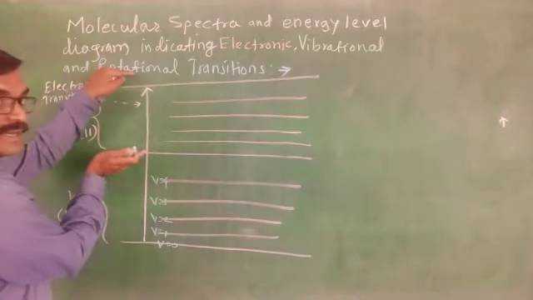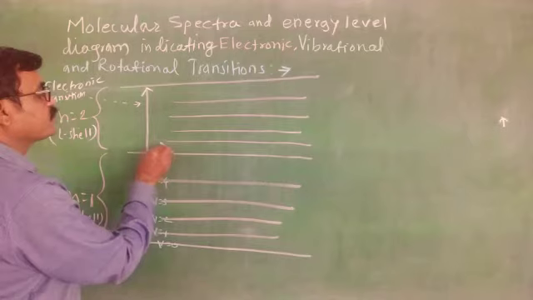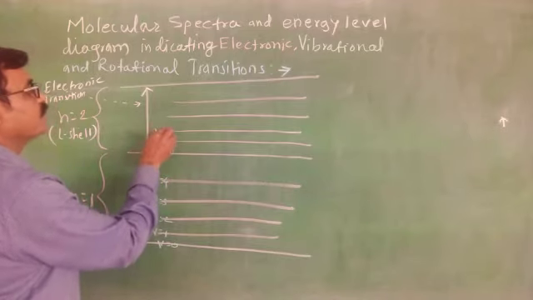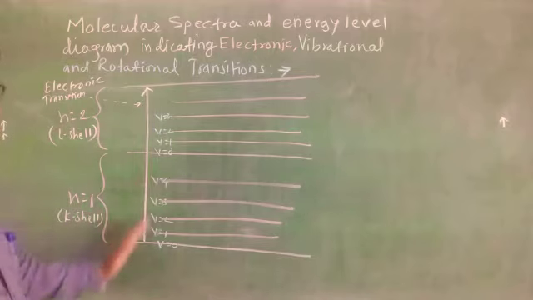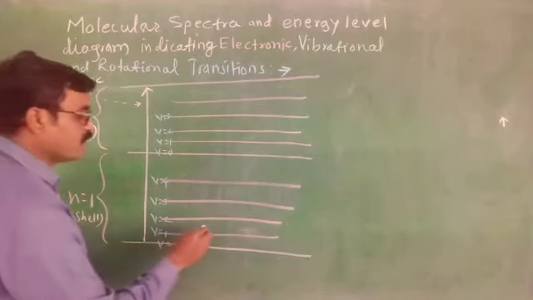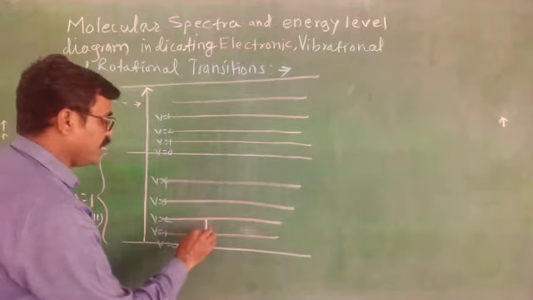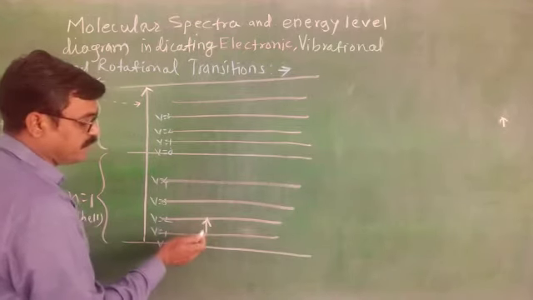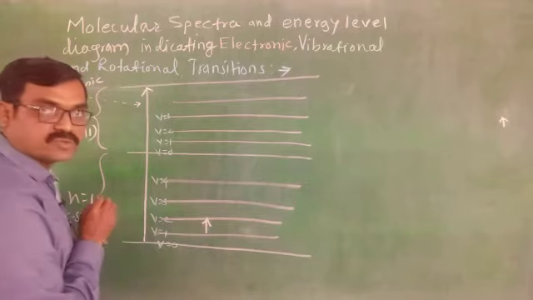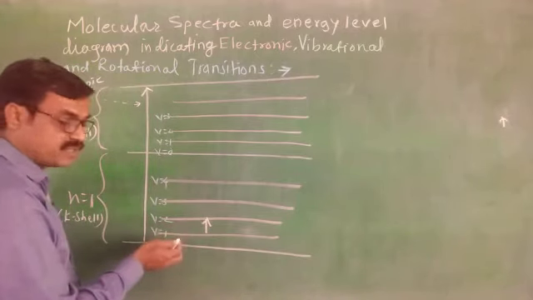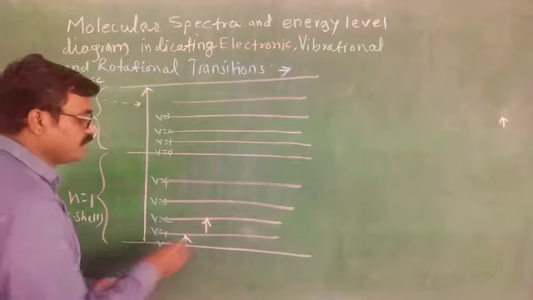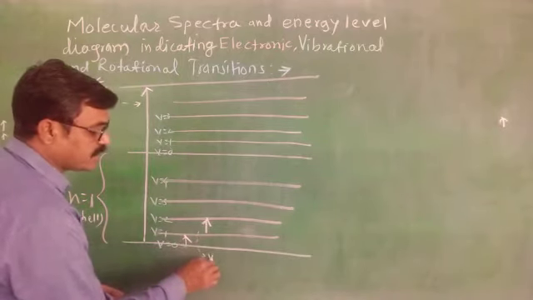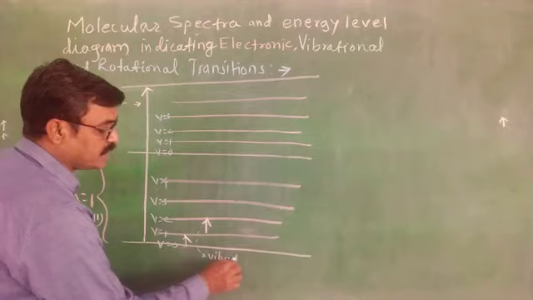Again this is the second energy level, with V equals 0, V equals 1, V equals 2. These are the vibrational energy levels, and V indicates the vibrational quantum number. When an electron transitions from V equals 1 to V equals 2, this is a vibrational transition. This is also a vibrational transition. These transitions are nothing but vibrational transitions.